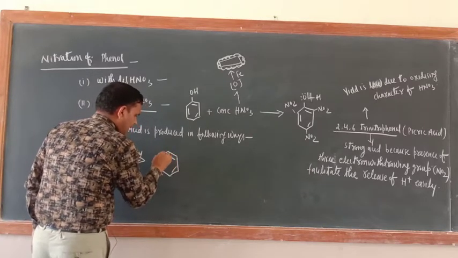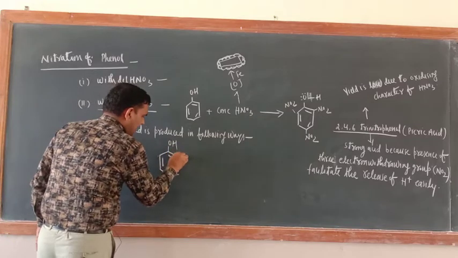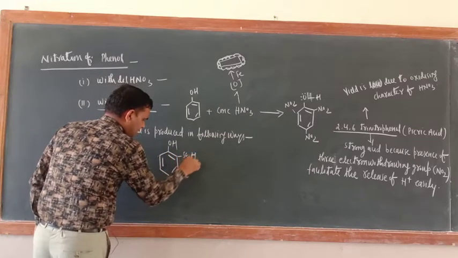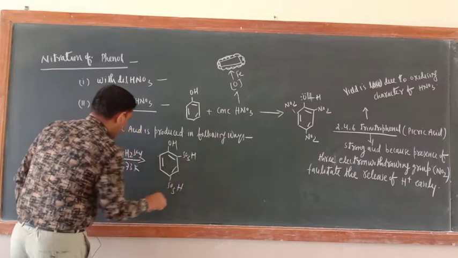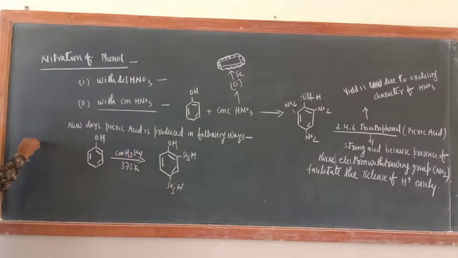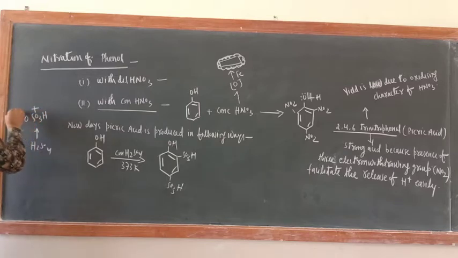What will be the product? OH, and here SO3H, here also SO3H. H2SO4 can be written like SO3H-OH, correct or not? So this part is positive and the OH part is negative.